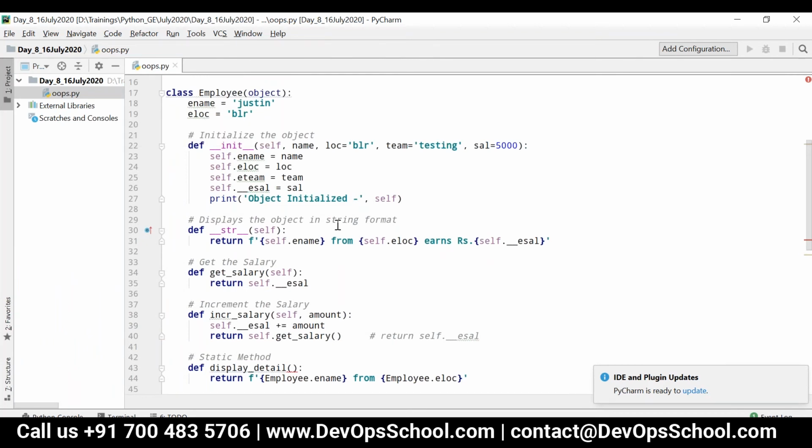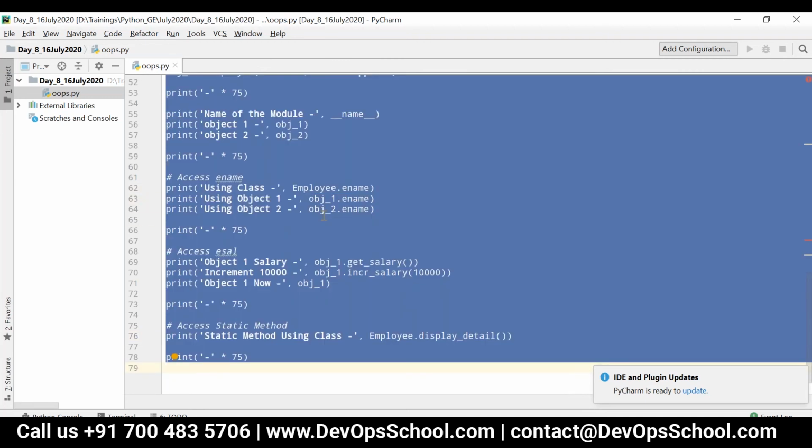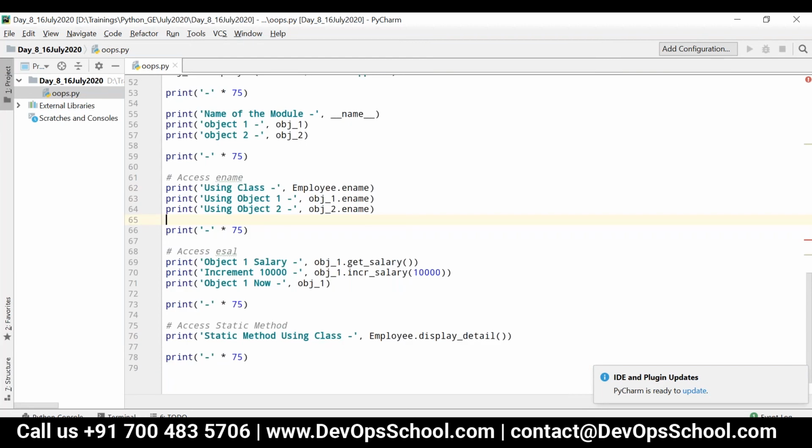Now, if you see initially, before creating the instance variables, we had accessed the class variable by both class name as well as the object name, right? So we are able to access the variable using both the class name as well as the object name.